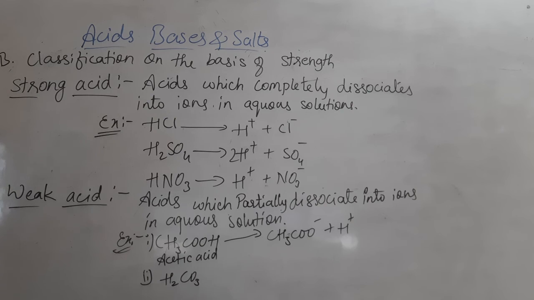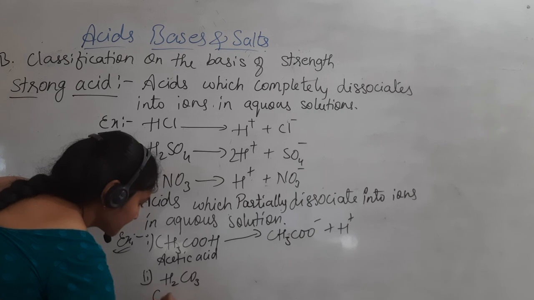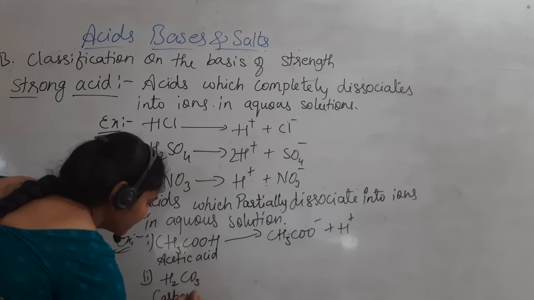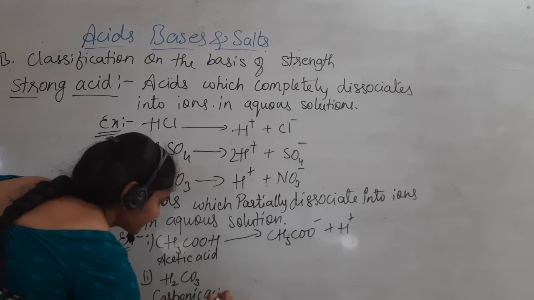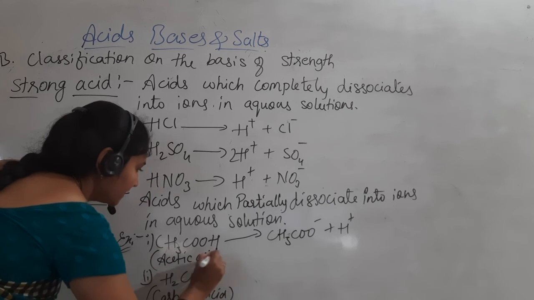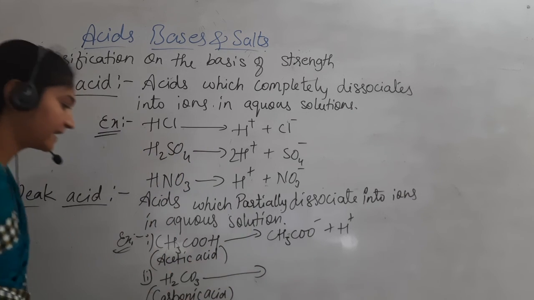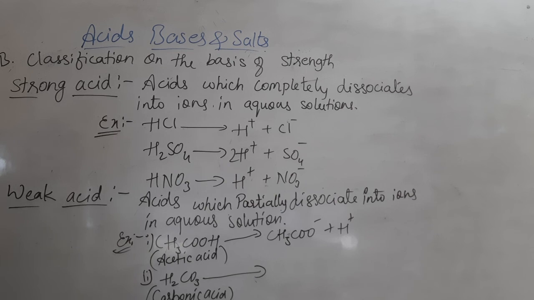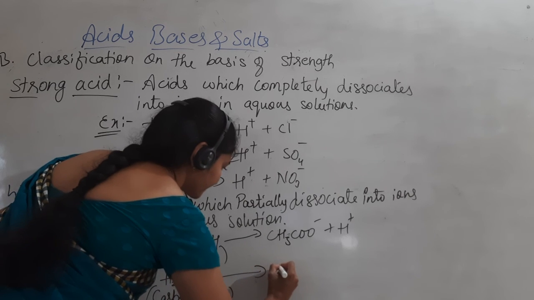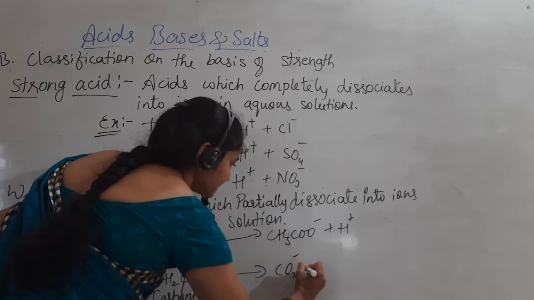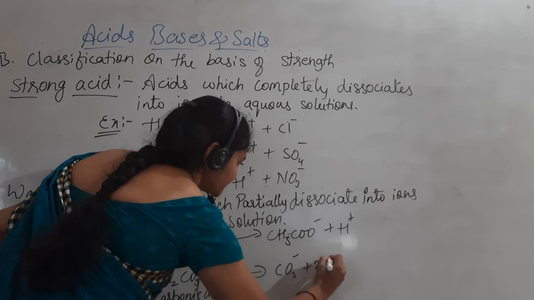What is this H2CO3? It is carbonic acid. Okay. So here, when it dissociates, it gives CO3 2 minus and 2 H plus.